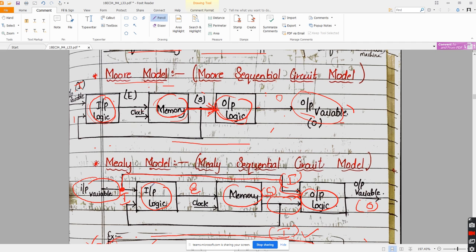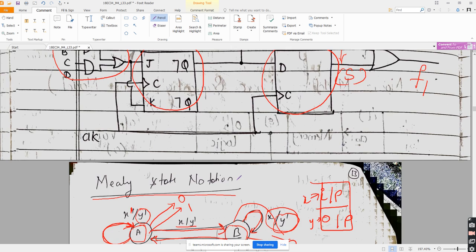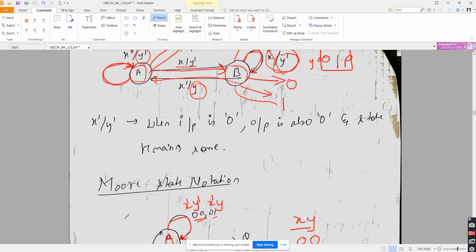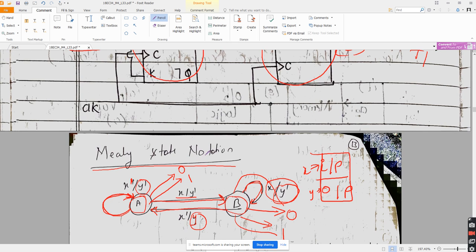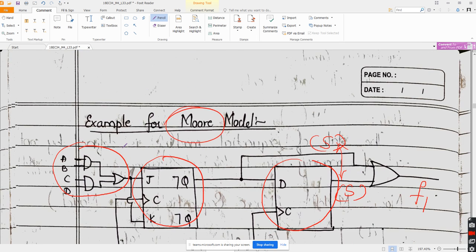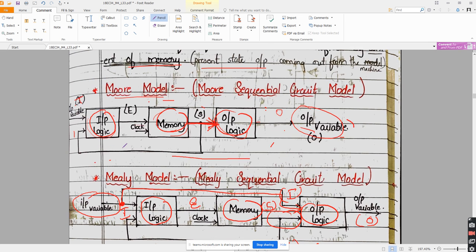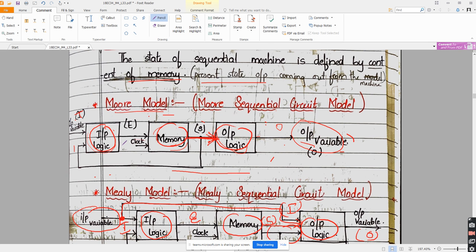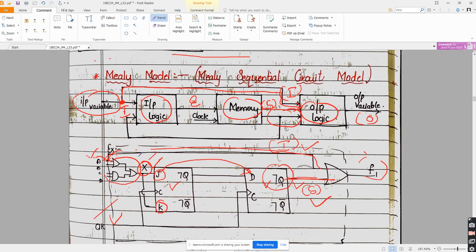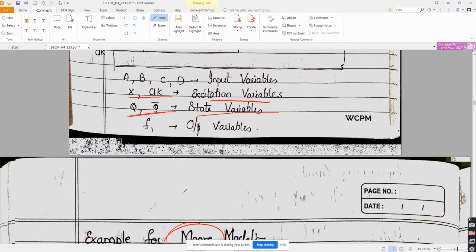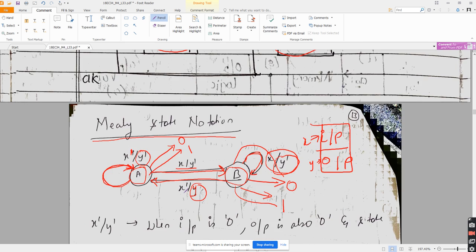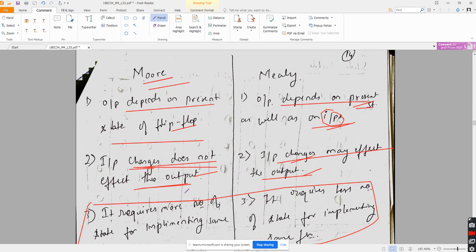Explain the Mealy model: again you have to draw the block diagram, explain input variable, excitation variable, output variable, what is the definition of the Mealy model, and you have to write the Mealy state notation here. Similarly, the same thing for the Moore model. Getting it, all of you? And even the difference between Mealy and Moore can be asked. So all these are theory questions which have been covered. So we will start with the problem.